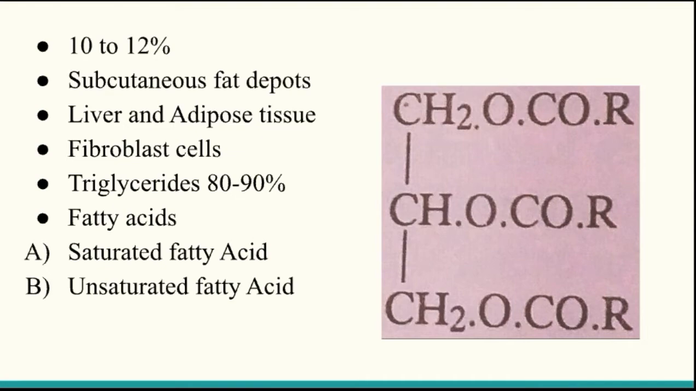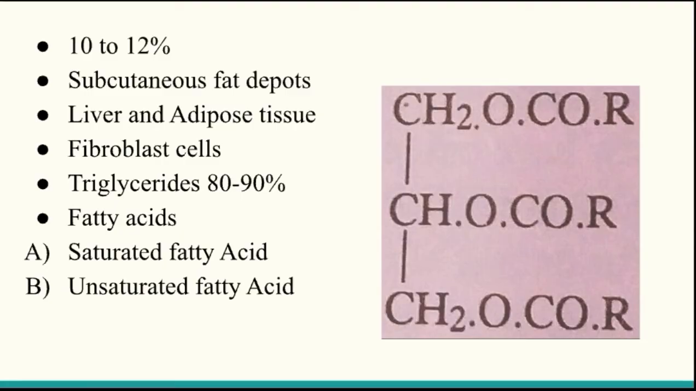Adipose tissue cells are modified fibroblast cells, and they store fat as triglyceride to the extent of 80 to 90% of their volume. So the fibroblast cell is one particular storage site of triglyceride, storing 80 to 90% of triglyceride in the fibroblast cells as well as adipose cells.